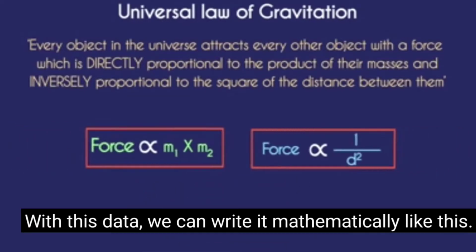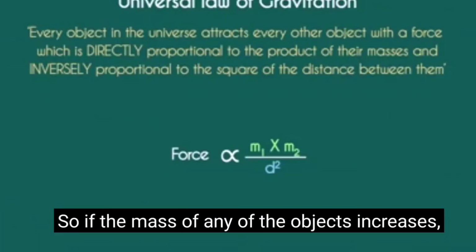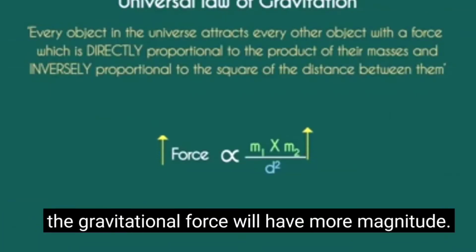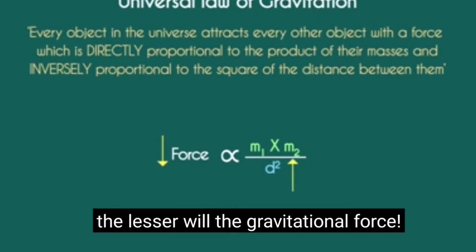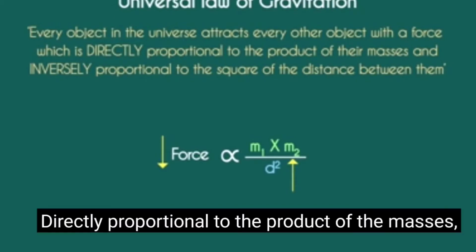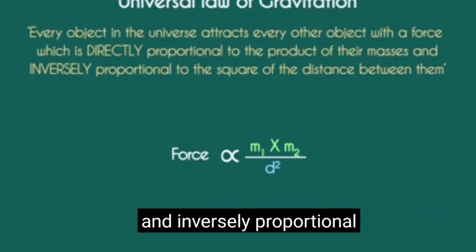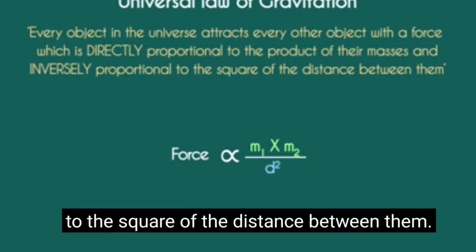With this data, we can write it mathematically like this. So if the mass of any of the objects increases, the gravitational force will have more magnitude. And the more the distance between the two objects, the lesser will be the gravitational force.